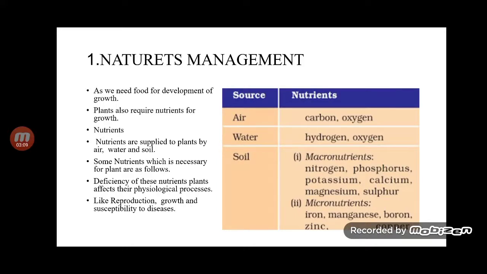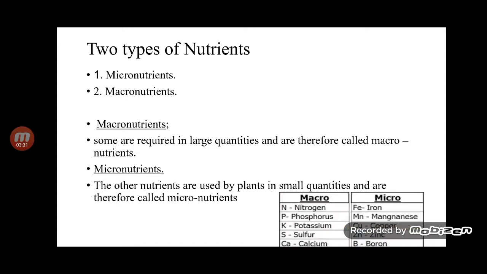As we need food for growth and development, plants also require nutrients for growth. Nutrients are supplied to plants by the air, water, and soil. Air gives carbon and oxygen, water gives hydrogen and oxygen, and the soil gives macronutrients and micronutrients. The deficiency of these nutrients affects plant physiological processes like reproduction, growth, and susceptibility to disease. First type is the macronutrient. Some nutrients are required in large quantities and are called macronutrients, and some are required in small quantities, which we call micronutrients.